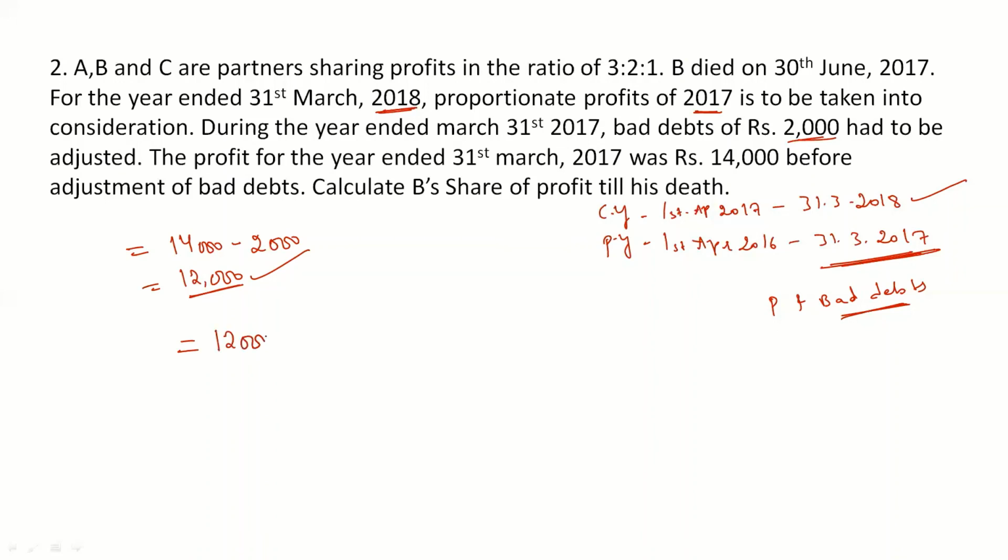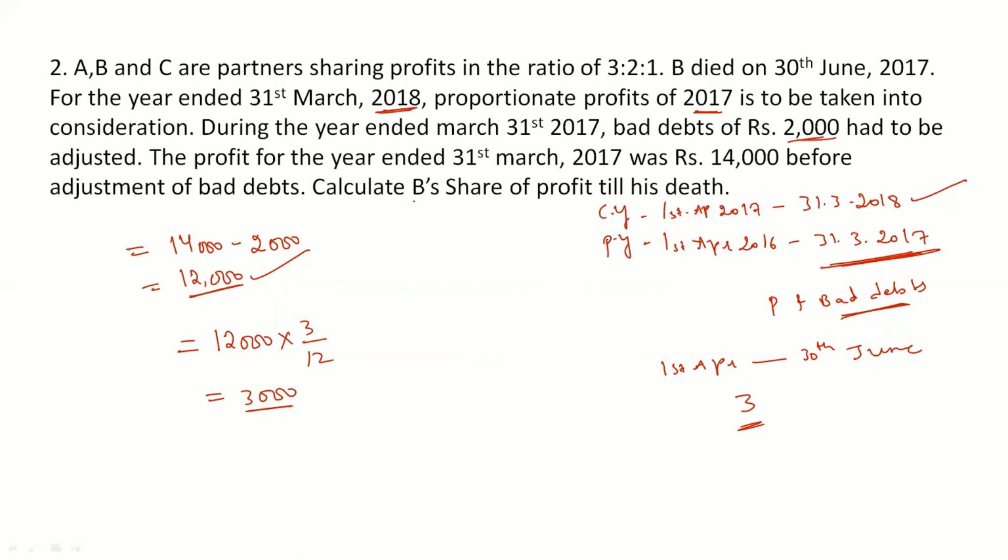So how will we do that? 12,000 rupees is the total profit, into, we need time here. From 1st April, the partner died on 30th of June, so June should be included. The partner was there in the business for 3 months, April, May and June. So for 3 months we have to find out the profit: 3 divided by 12, right? That would be rupees 3,000. Now this is the profit of the firm from 1st April to 30th June.